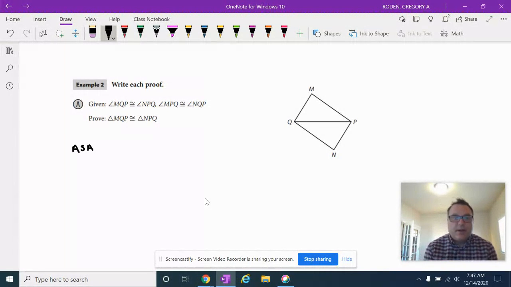So we're given that angle MQP is congruent to angle NPQ, and we're also given that angle MPQ is congruent to angle NQP. And I want to prove that triangle MQP is congruent to triangle NPQ. All right, so give it a try and pause the video.